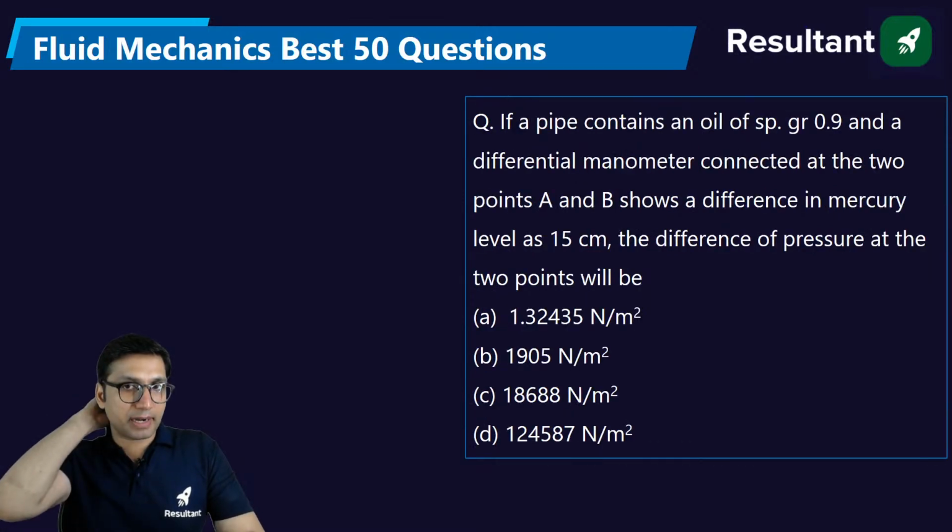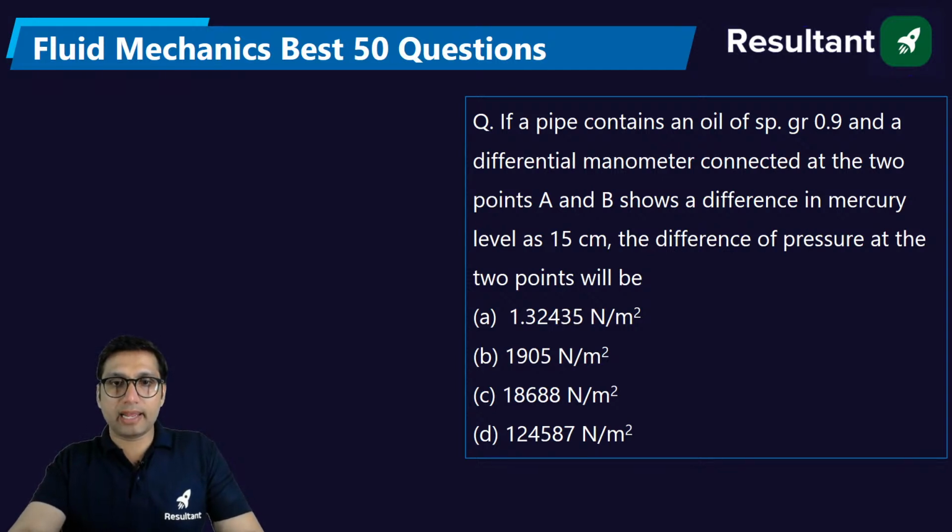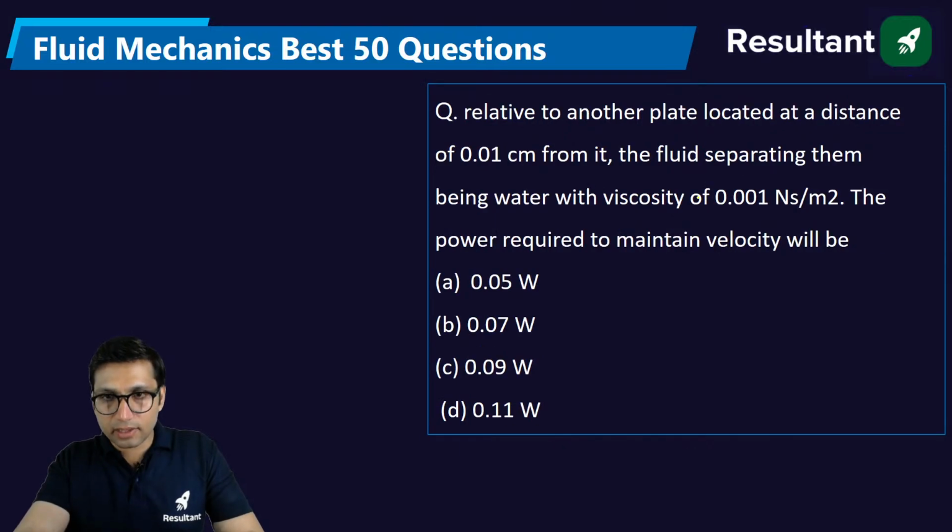If a pipe contains an oil of specific gravity 0.9 and a differential manometer connected at the 2 points A and B shows the difference in mercury. I think this question is a little bit incomplete.